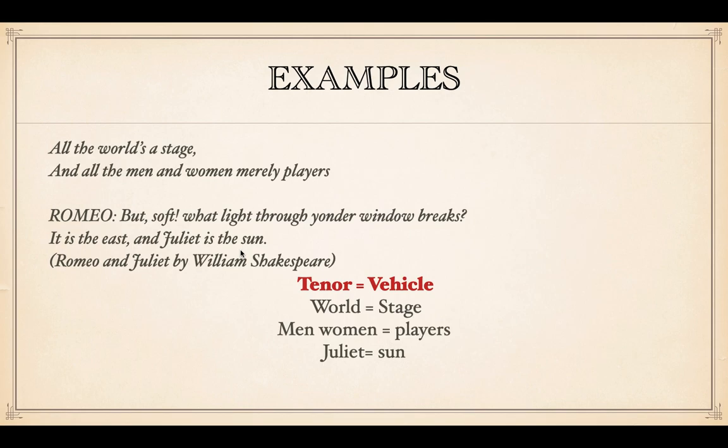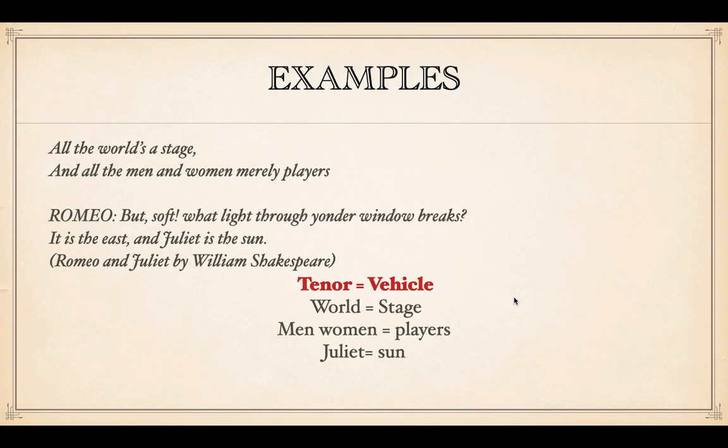The famous critic I. A. Richards used a terminology in reference to metaphor when we compare two things. He said one thing is tenor and another thing is vehicle. The subject that we compare is called tenor, and the object whose attributes we apply to the subject is called vehicle.